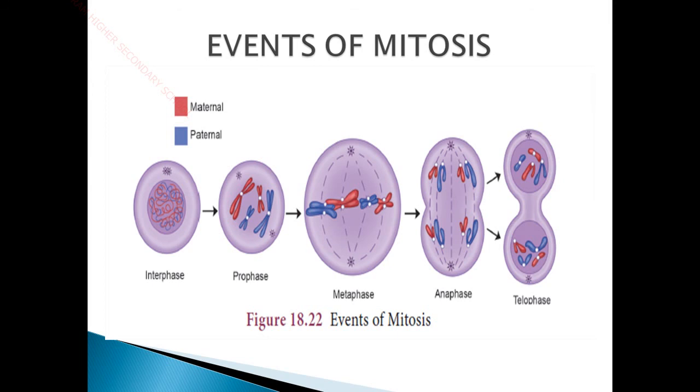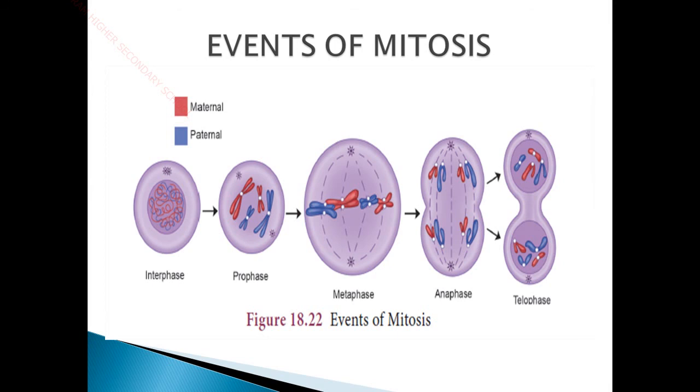Through the process of cell division only, growth occurs in our body. We are increasing in height and weight, that is, growth is happening due to the process of mitosis. And not only for growth, but also for removing worn out cells and replenishing new cells. Normally our skin is subjected to wear and tear, and our skin cells get damaged and are removed regularly.